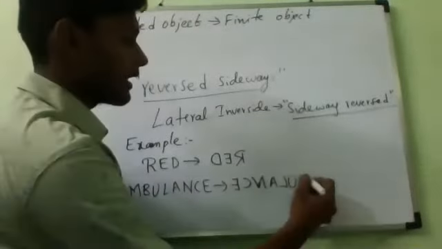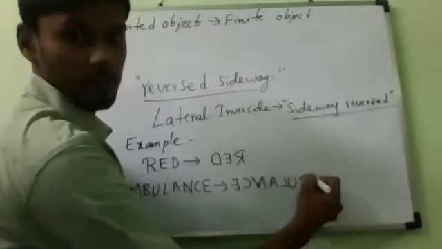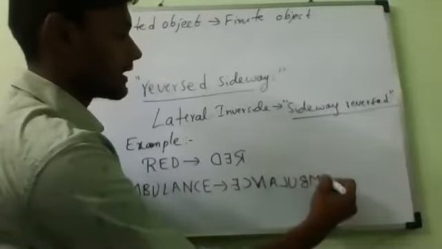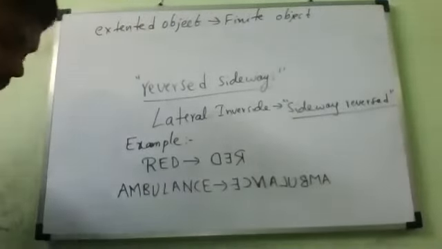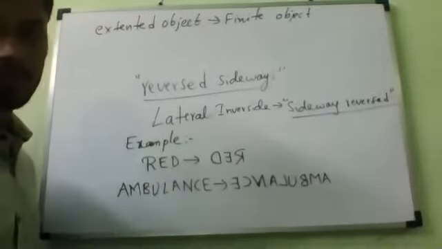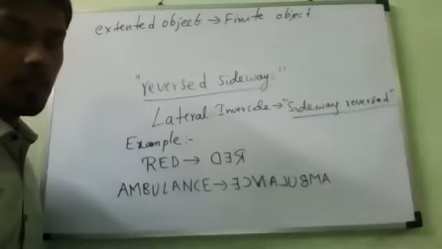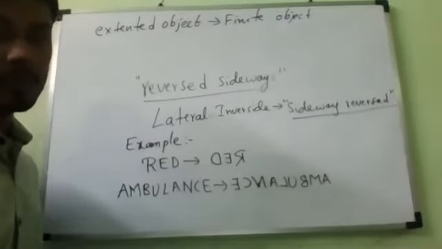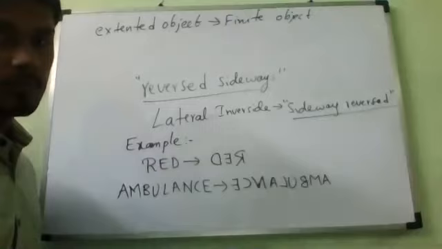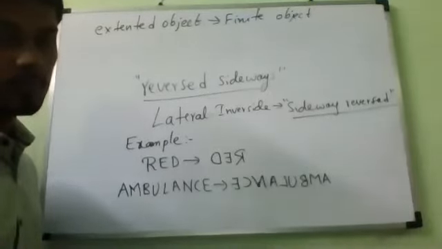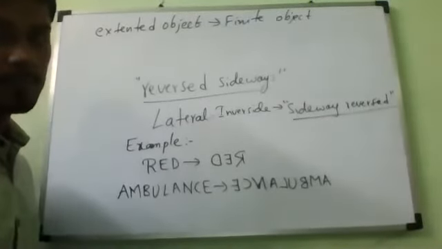E, C, N, A, L, U, B, M, A. Ambulance. Write that. Examples.